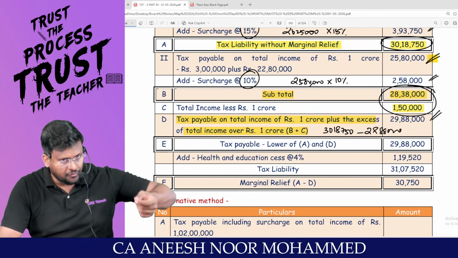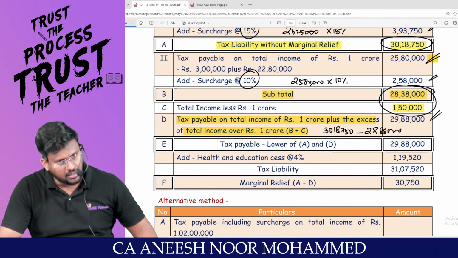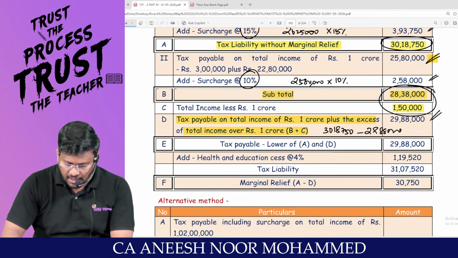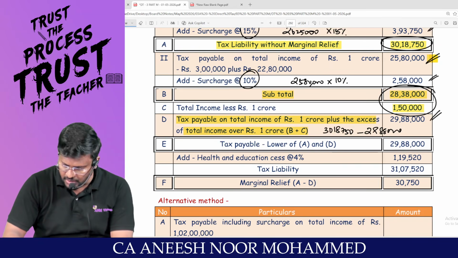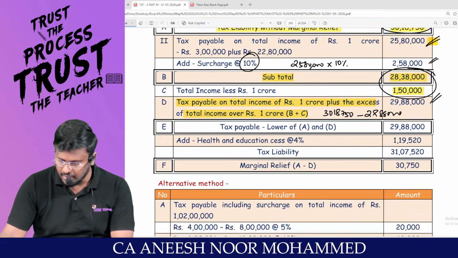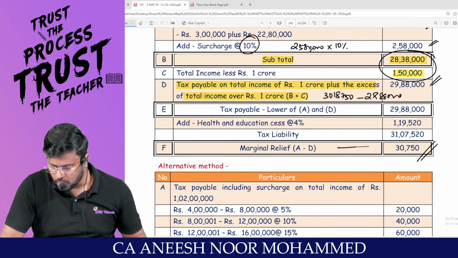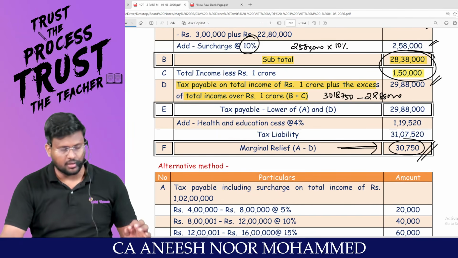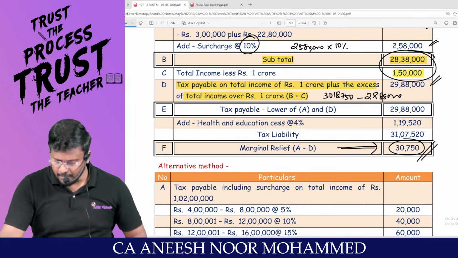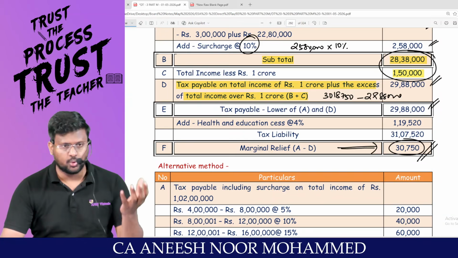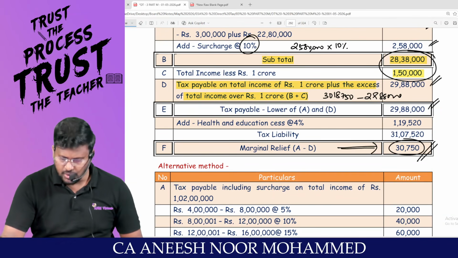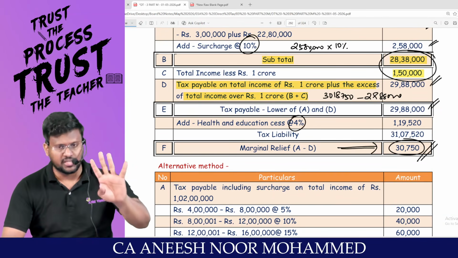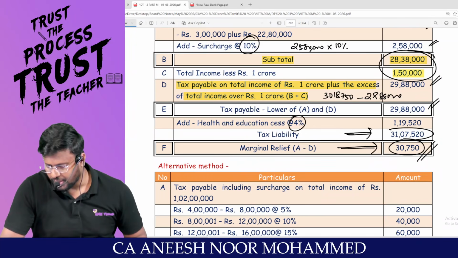So because of treating that 1,50,000 as income, the extra tax I am liable to pay is 30,750. That 30,750 can be taken as marginal relief. Pakka. That means the government is saying you are liable to pay the lower of the two, which is 29 lakh 88,000. On that you are liable to pay health and education cess of 4%. This will be your final tax liability.